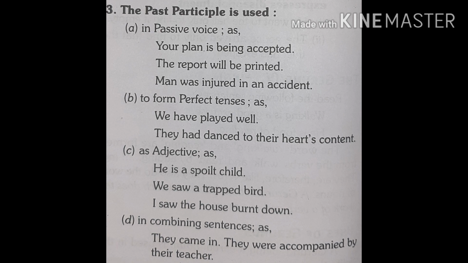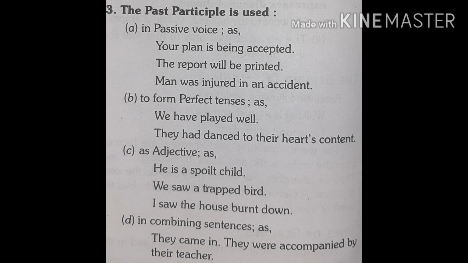To form perfect tenses, we have played well. As adjective, he is a spoiled child. Which type of child? Spoiled. Spoiled is used as adjective. In combining sentences, as they came in, they were accompanied by their teacher.